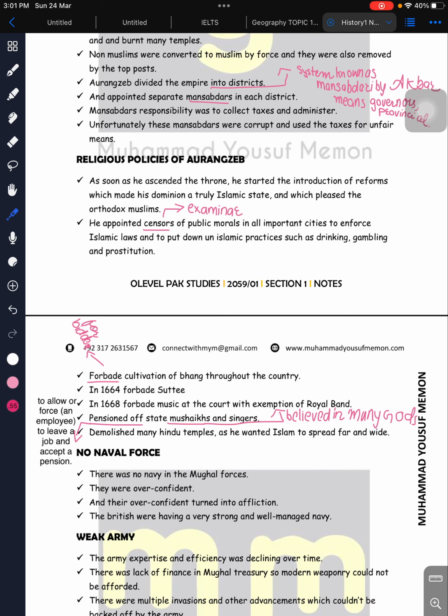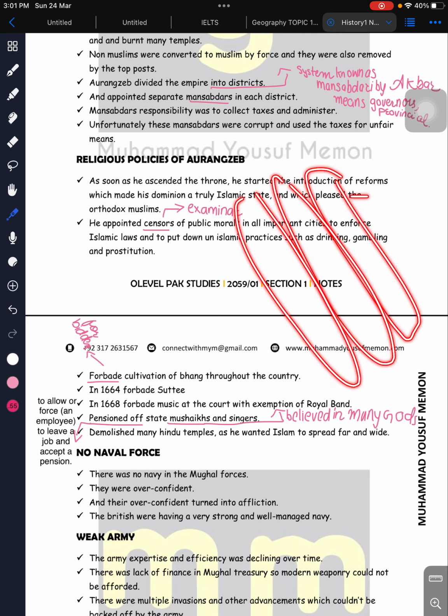He banned Sati in 1664. Sati was a Hindu custom, done by a lot of people in the subcontinent. When a husband died, the widow, the husband's wife, was also burned. In Hindu custom, when a person dies, we burn their body into ashes, with wood, and the body is placed there and burned.